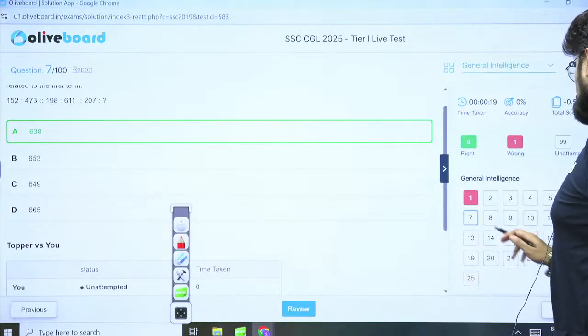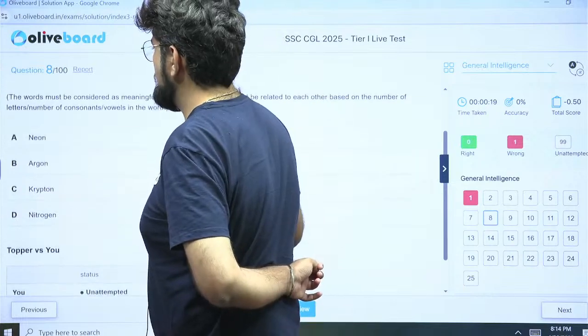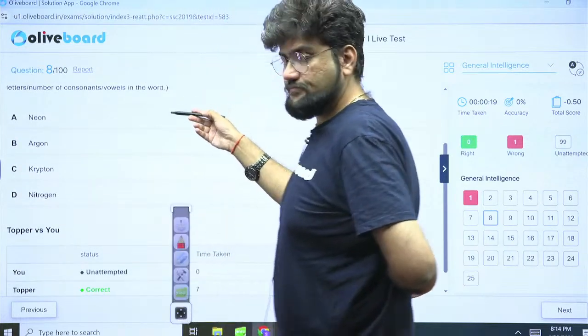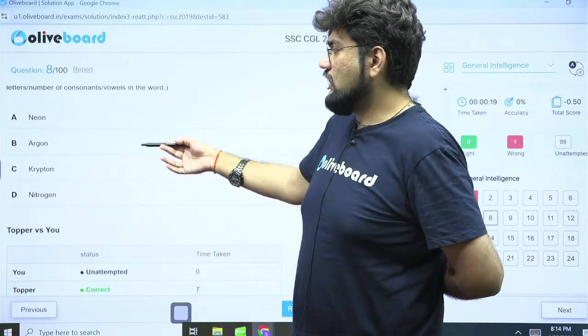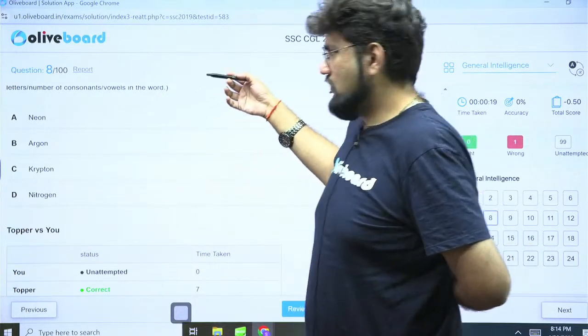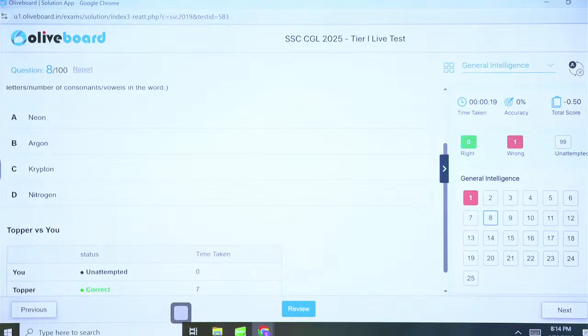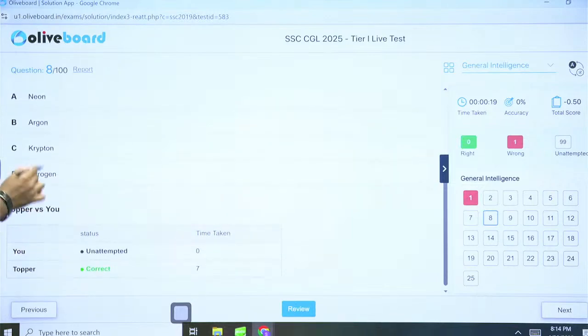So the faster you think, the faster you can get your answers. This is very easy. Which words do not belong to the group? Neon, argon, krypton, nitrogen. Neon, argon and krypton are last group elements, I would rather call them. Some people call it group 18, some people call it group 8, right? To each his own, because they are different versions of the periodic table, but in short they are inert gases. Noble gases or inert gases. So option D is the right one, which is not.